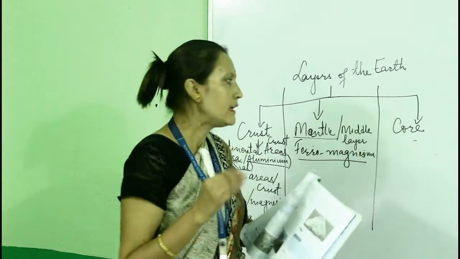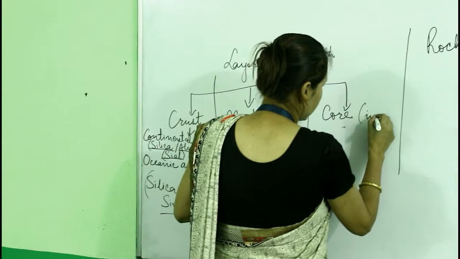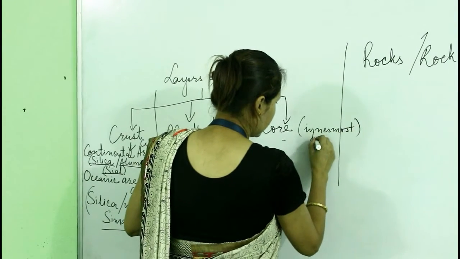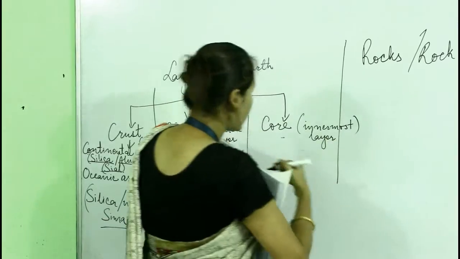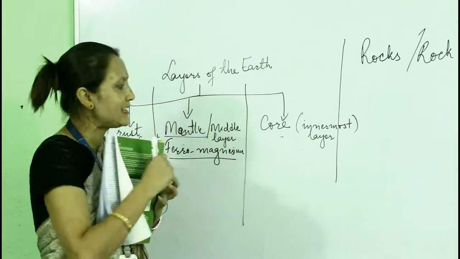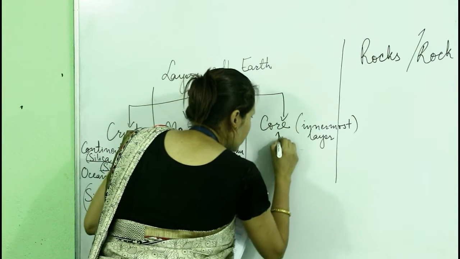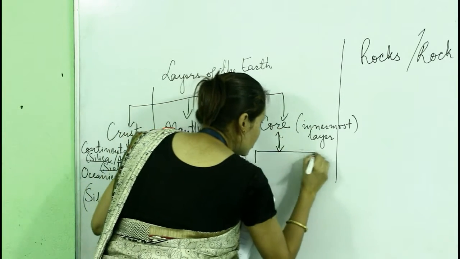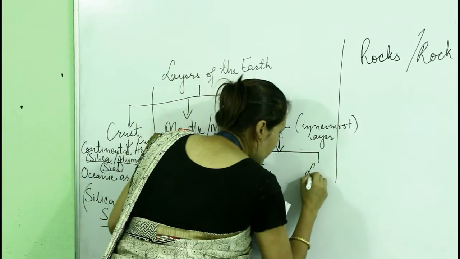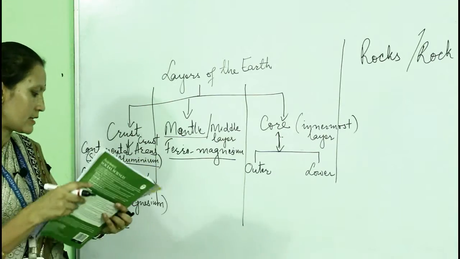Now core. Core is the innermost layer, the third layer. Core is again divided into two parts: the outer core and the lower core. Understood? Outer and lower.